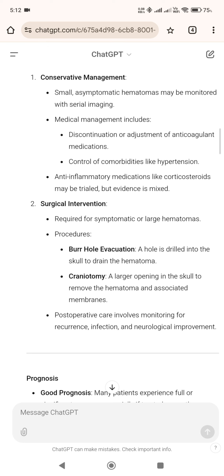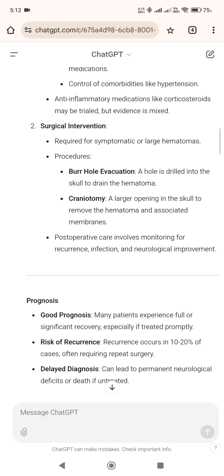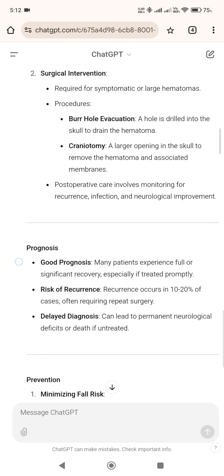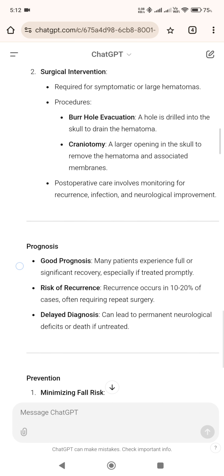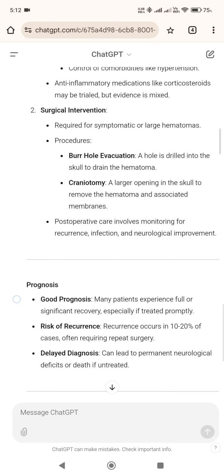2. Surgical intervention, required for symptomatic or large hematomas. Procedures: burr hole evacuation, where a hole is drilled into the skull to drain the hematoma. Craniotomy, a larger opening in the skull to remove the hematoma and associated membranes. Postoperative care involves monitoring for recurrence, infection, and neurological improvement.